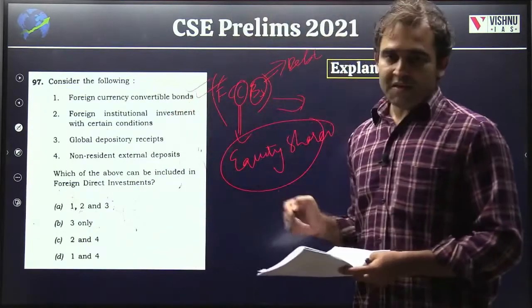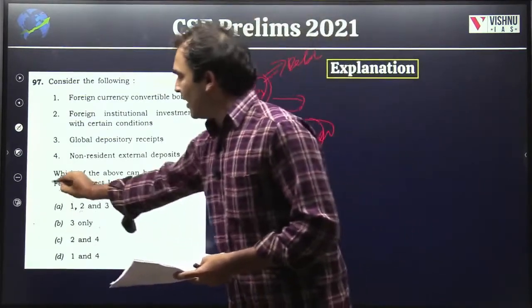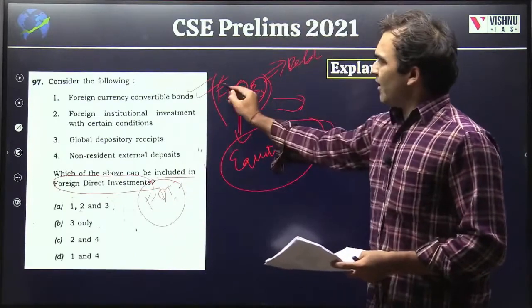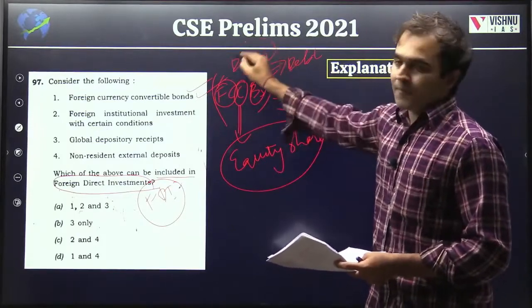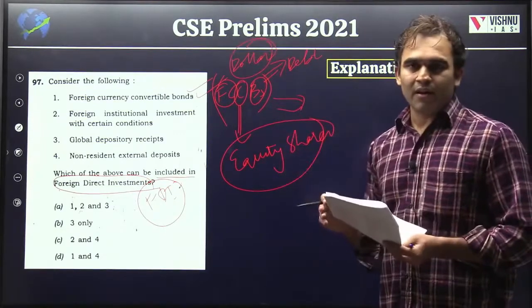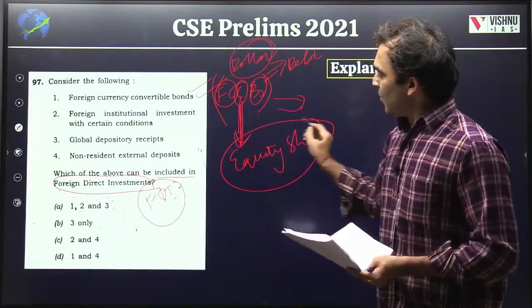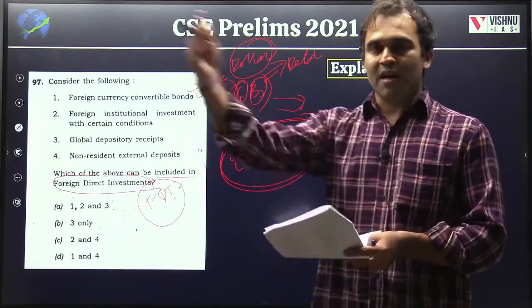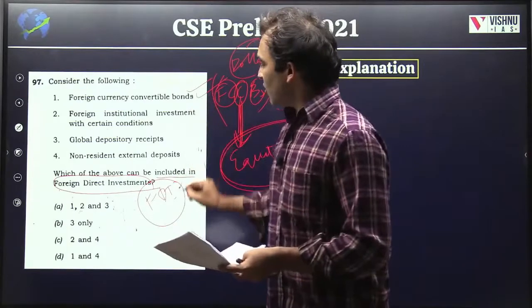So FCCBs, that's the nature. First look at the nature, then they are asking which of them can be included in FDI or foreign direct investments. First of all, it is in foreign currency, means it has to be given in dollars, euro, anything, but it is in foreign currency. Number two, it can be converted into equity share in the future. Some money which is coming from foreign, it can have a characteristic feature of FDI.